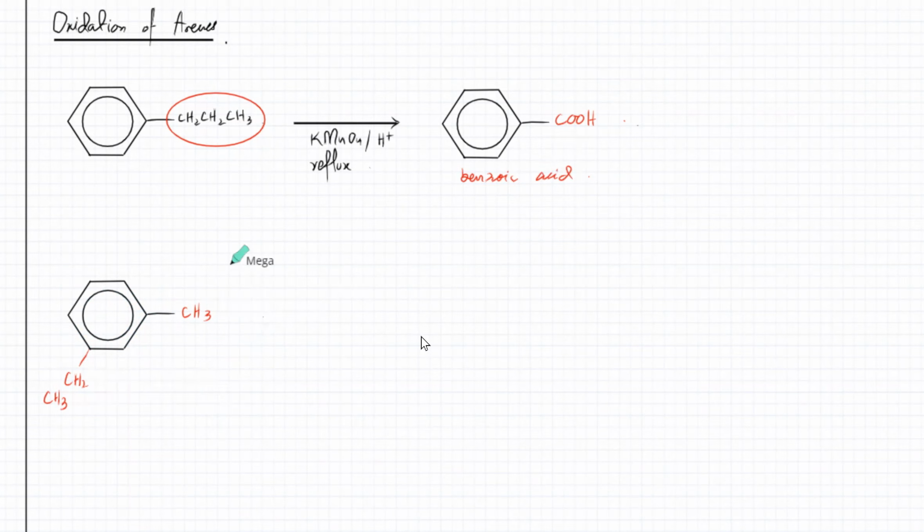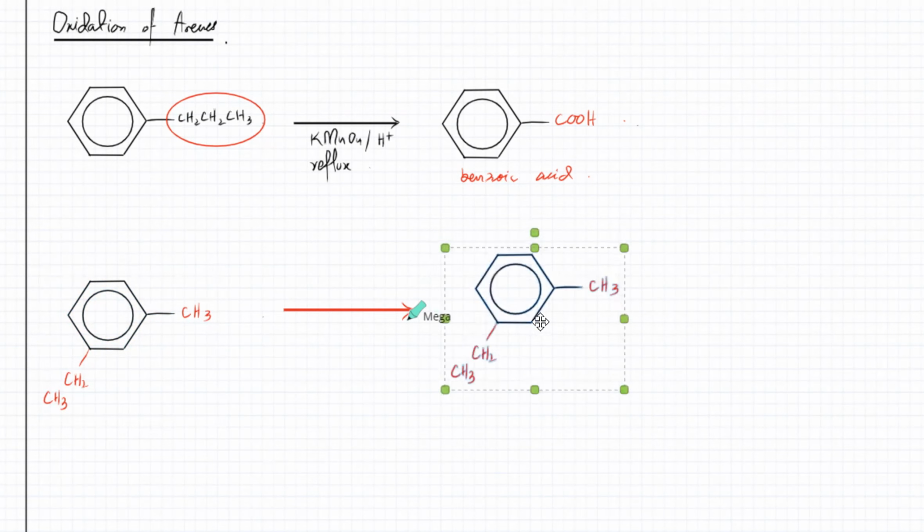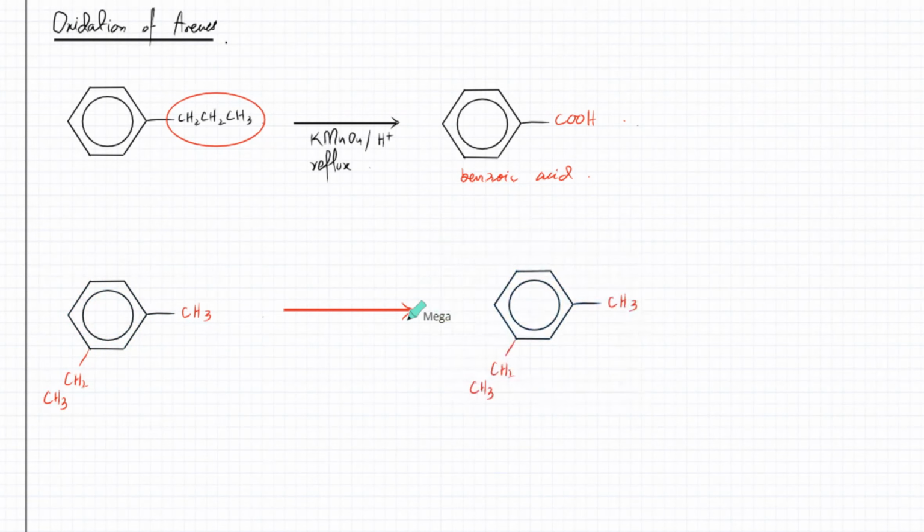You do the same oxidation, KMnO4 acidified in reflux. So just get rid of the carbon chains, no matter how many of them, and replace them with carboxylic acid. That's about it. So you take this molecule, get rid of the carbon chains, and in their place, you're going to have a carboxylic acid group. So it's a simple reaction.